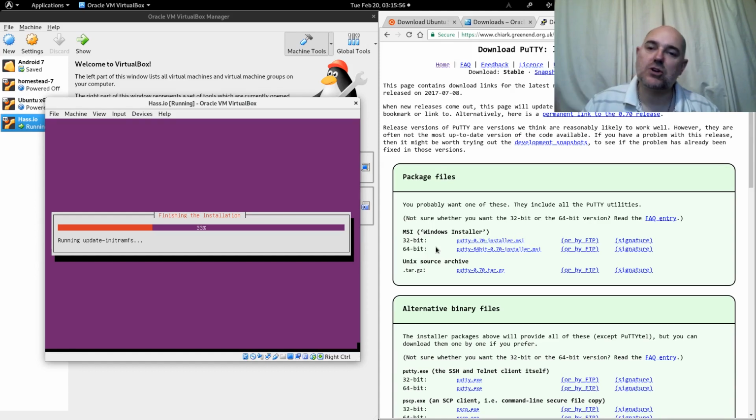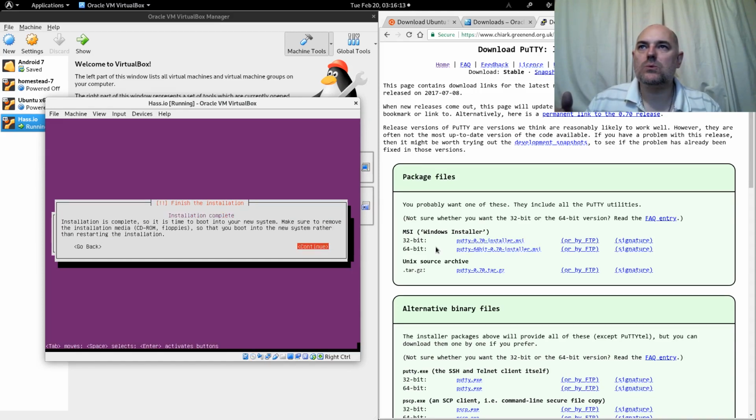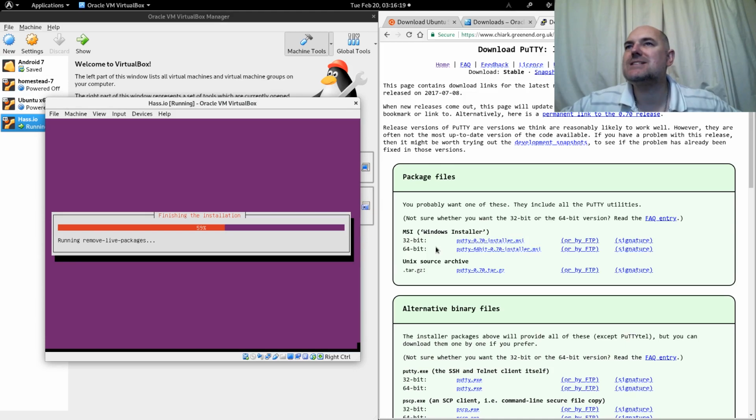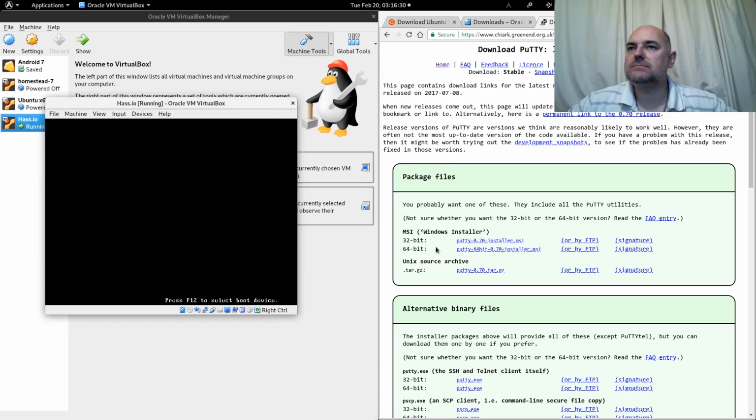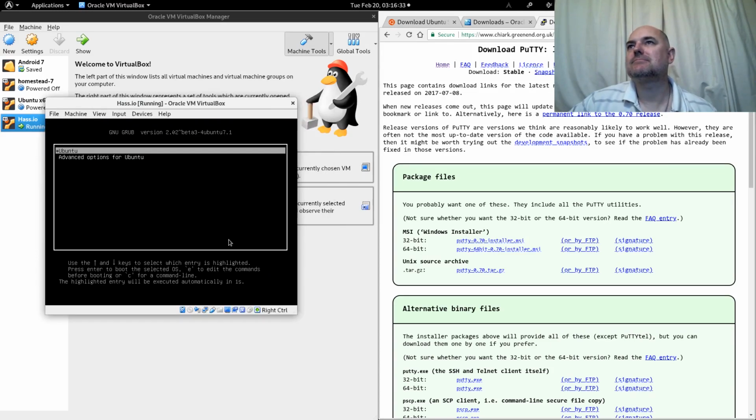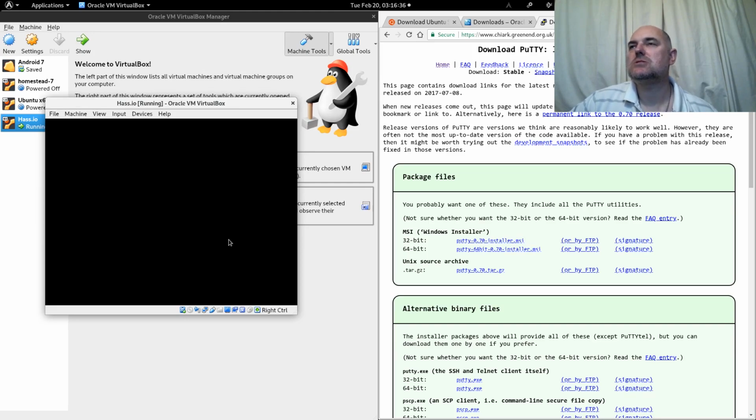Once it's done that, we can then go in, and then we'll have to install some dependencies so that we can install Docker. And then once we've installed Docker, skip that. Right, okay, so installation is complete. I want to continue, so press enter or return. Okay. So it is now rebooting.